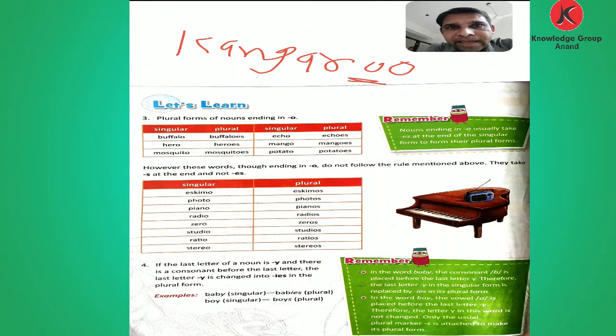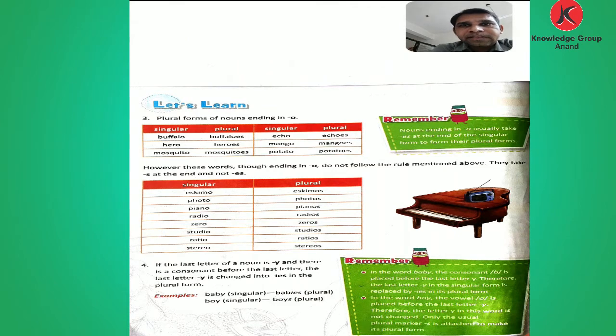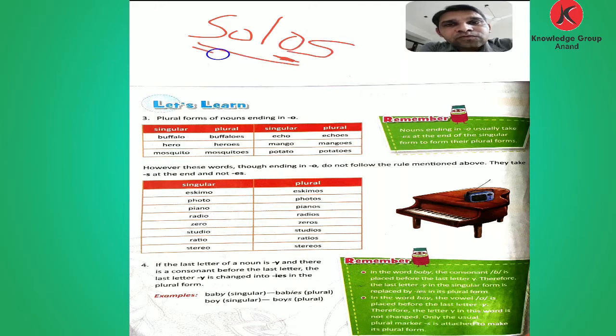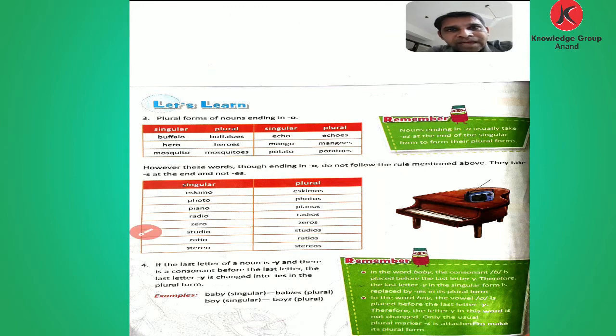We do not add es here either, we add s. Then the next word is expo. The last letter is O, we add s, so expos. Then the word solo, S-O-L-O. The last letter O is given, we add only s, and the word changes into plural form, solos. So this is how there are some words where we add only s and change into plural.